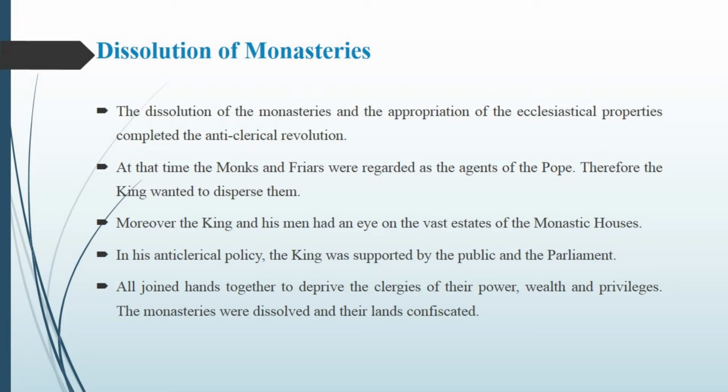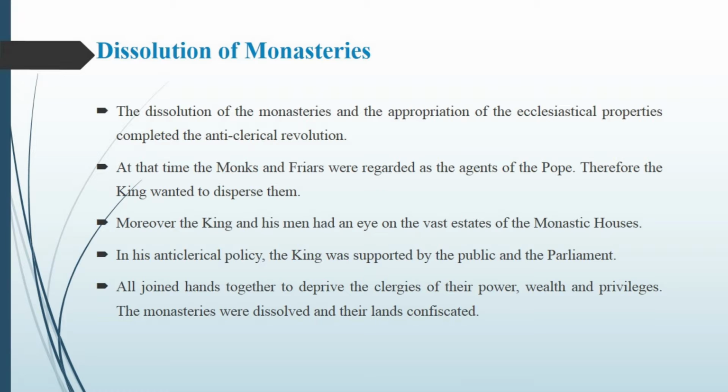At the time, monks and friars were regarded as agents of the Pope. Therefore, the king wanted to remove them. Moreover, the king and his men had an eye on the vast estates of the monasteries, because monks and friars, when they were in their positions, had captured many lands from the people.